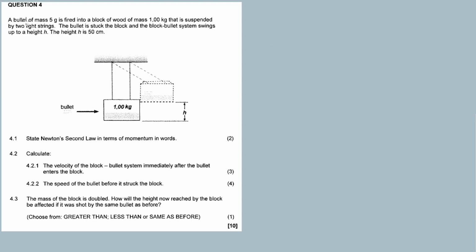Now, question 4: a bullet of mass 5 gram is fired into a block of wood of mass 1 kilogram that is suspended by 2 light strings. So now my strings are string 1, string 2 connected to this 1 kilogram block. The bullet is fired into this wooden block. Now the bullet is stuck with the block, and the block and bullet system swings to a height of h. The height is 50 centimeters.